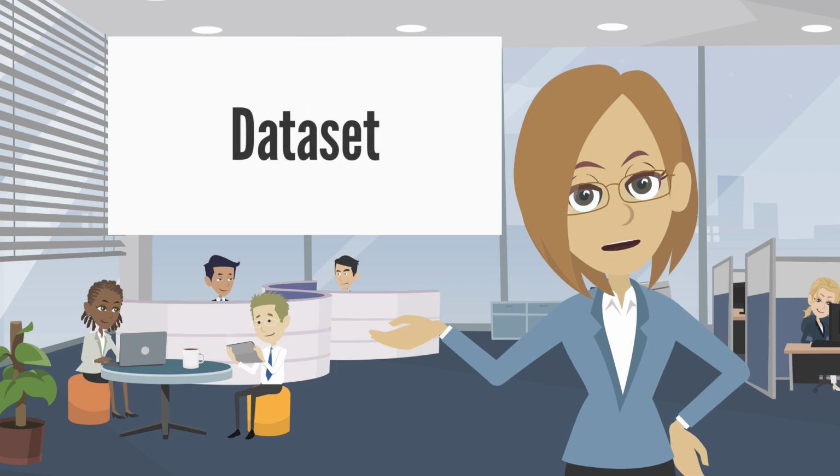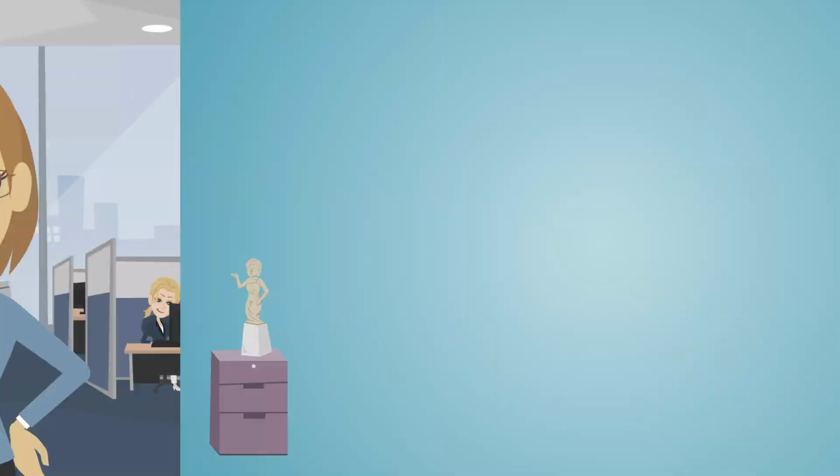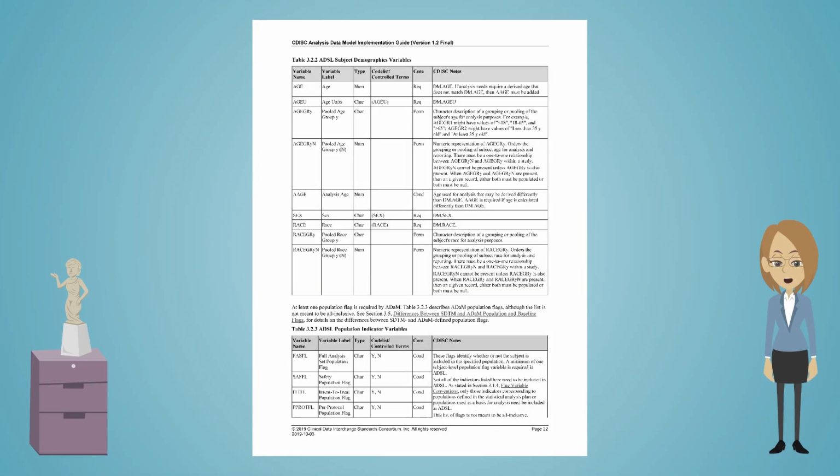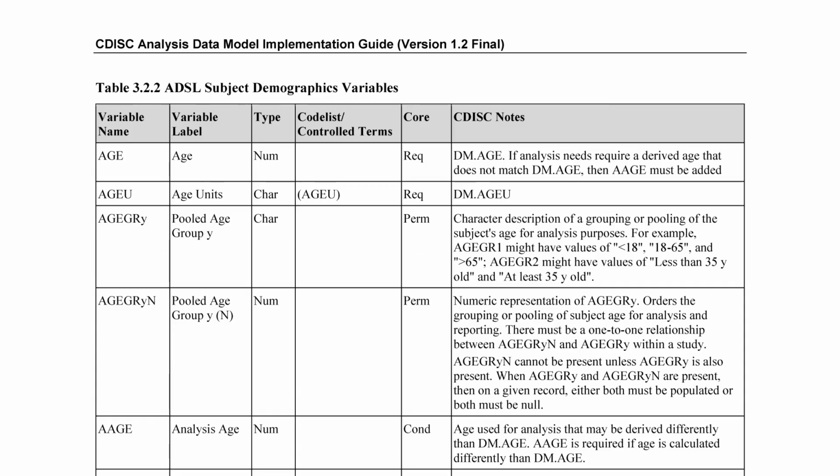Datasets are composed of a group of variables from the class to which they belong, in addition to any variables needed for traceability, listing purposes, supportive purposes, or any reason that a variable may be needed. All datasets are described in a specifications table, and each is laid out the same way. The first column lists the variable names in an order in which they may appear in a dataset, although there is no ADaM requirement as to the order.